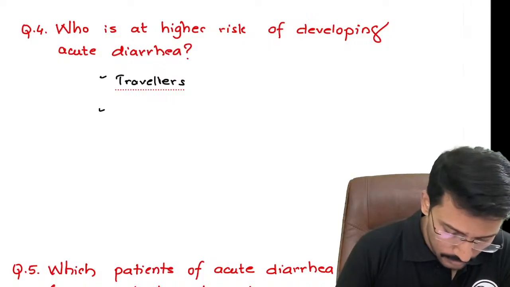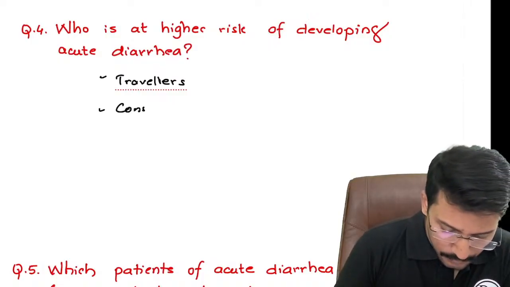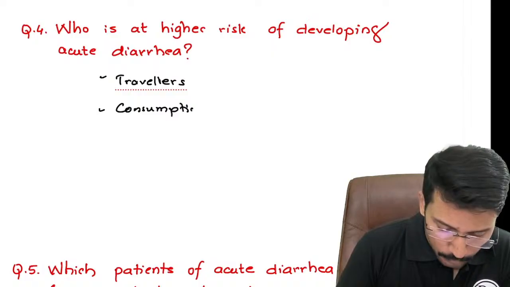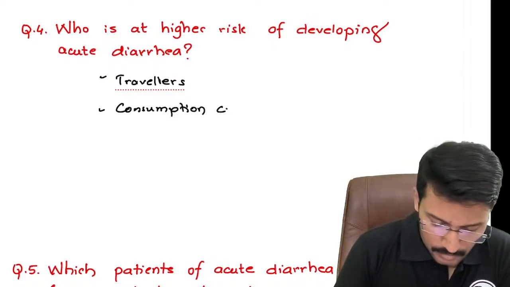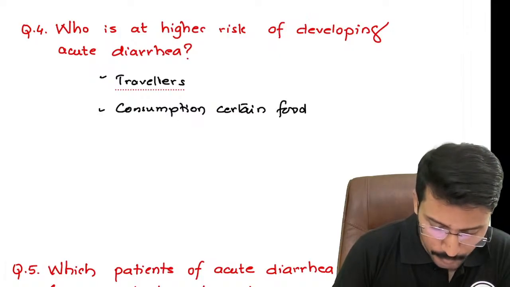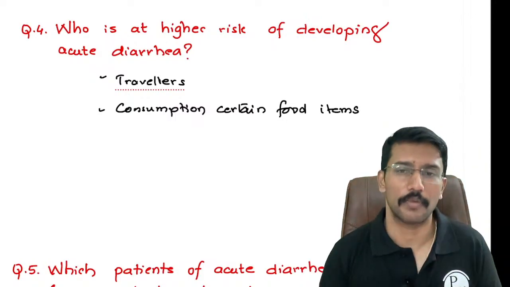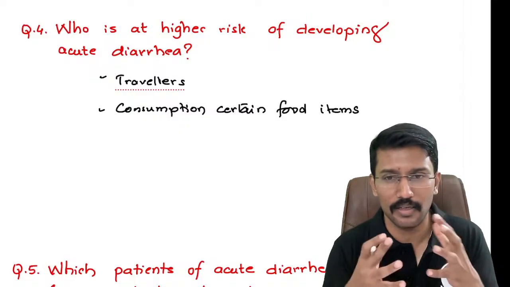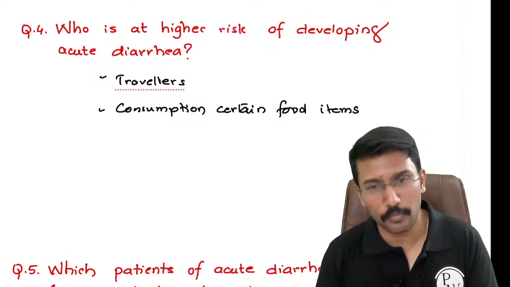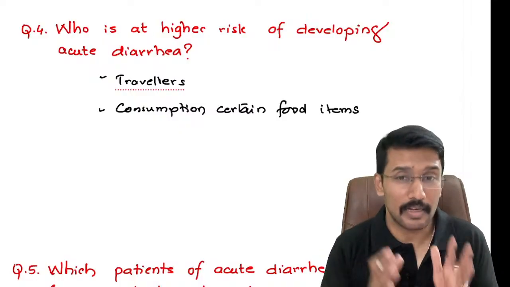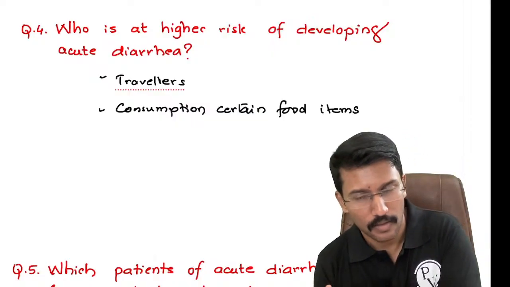Then consumption of certain food items. If you are fond of consuming certain food items, those food items may be contaminated and increase the risk of developing certain infections. For example, ice creams, right? Ice creams can be contaminated with salmonella. Salmonella finds comfort in growing in ice creams. So if you develop loose stools after eating ice creams, it may be salmonellosis, right?